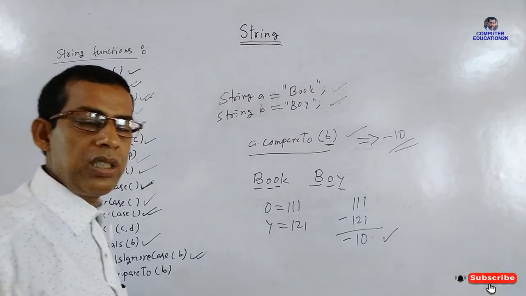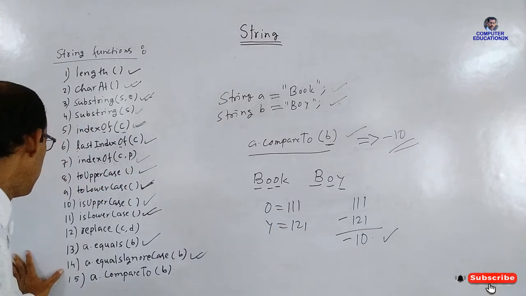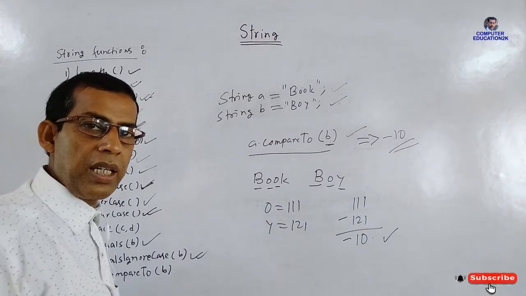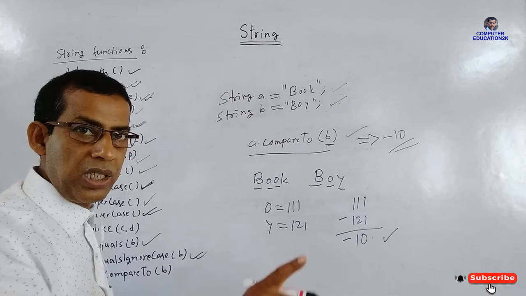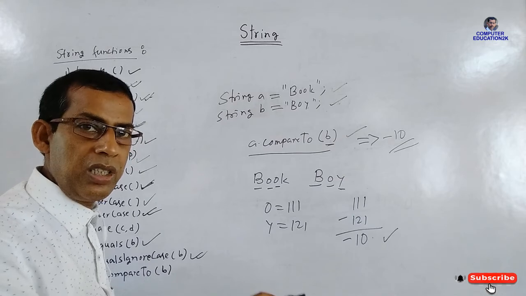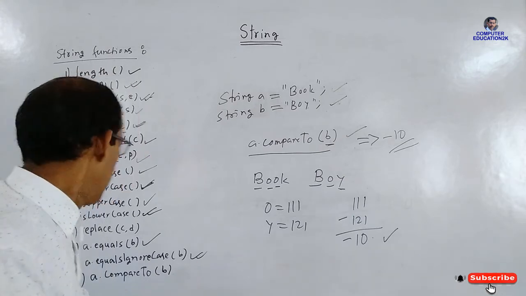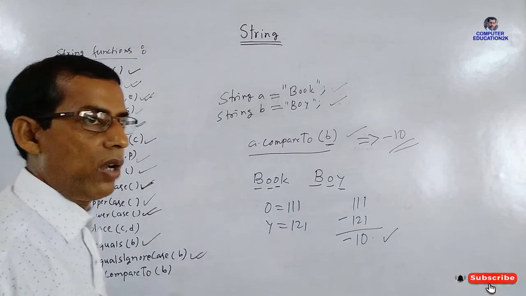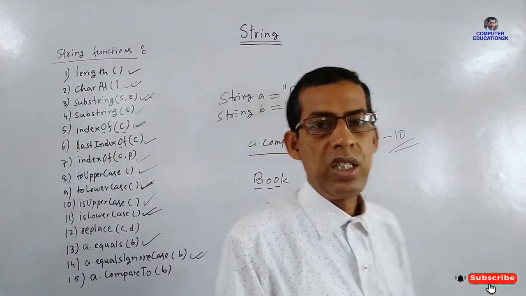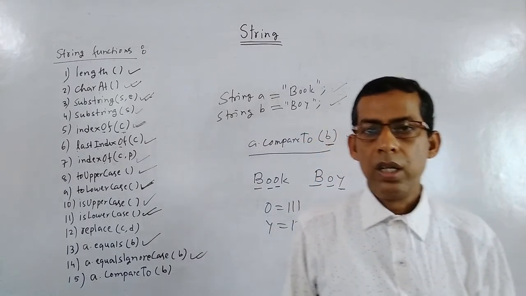Equals, the equals function is used to check whether two strings are the same or not, equal or not. Then equalsIgnoreCase is used to check whether two strings are equal or not, ignoring their case. Means it will not see which one is capital letters, which one is small letters. Then compareTo function is used to compare two strings lexicographically, means by using their Unicode.